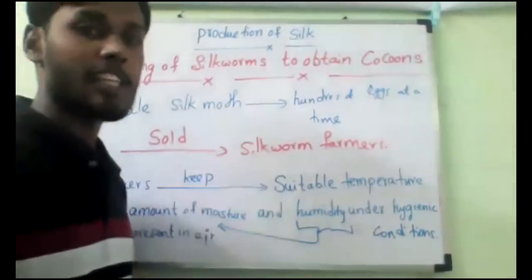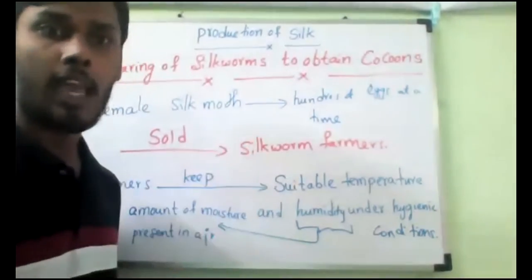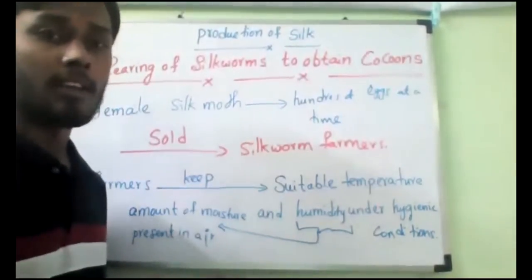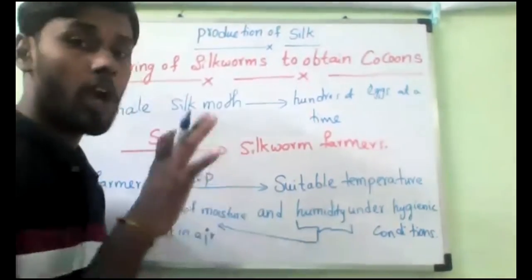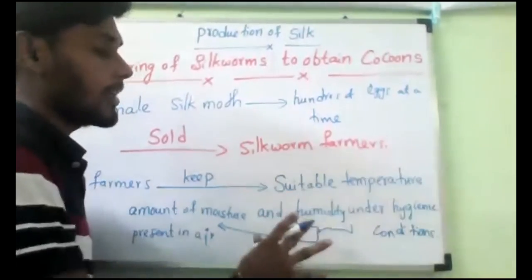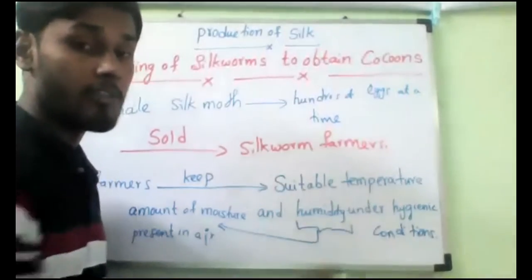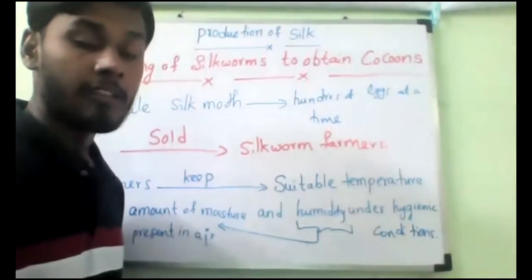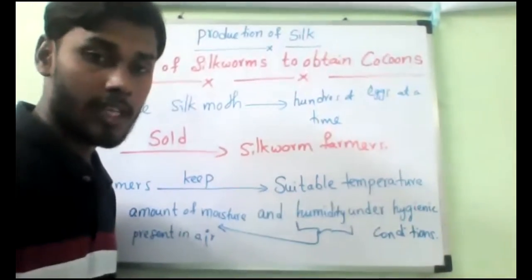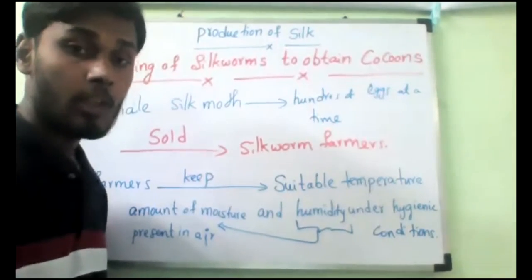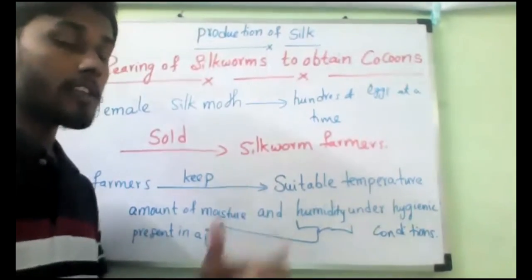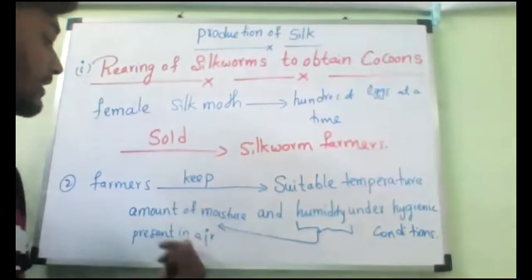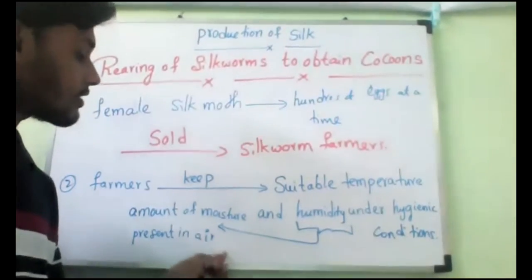If more moisture is present, then also eggs cannot hatch. If it is very dry, then also eggs cannot hatch. That is why it must always have a suitable temperature and humidity under very hygienic conditions. Then only the eggs will hatch. Do you understand? So what is the meaning of humidity? Moisture, water vapor present in the atmosphere. That is only called humidity.